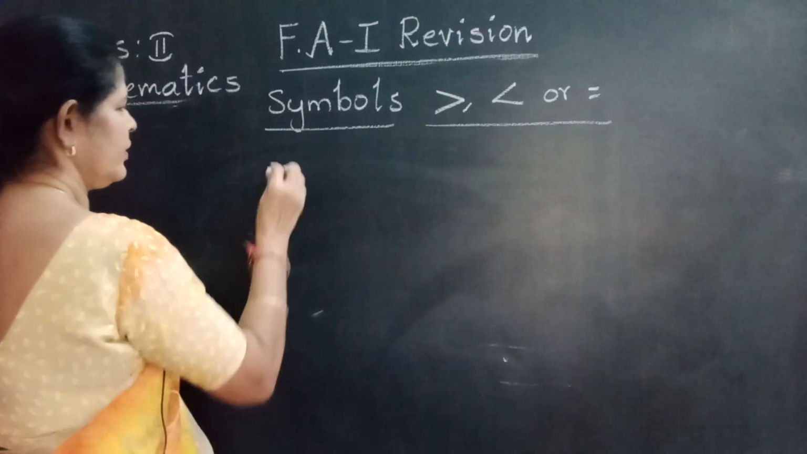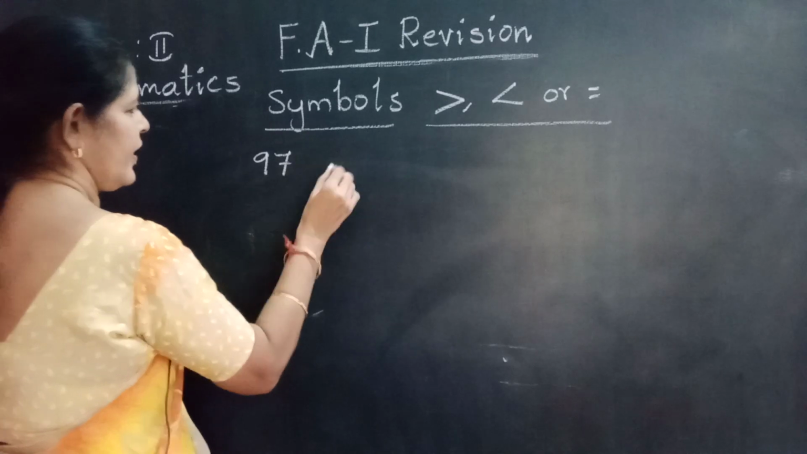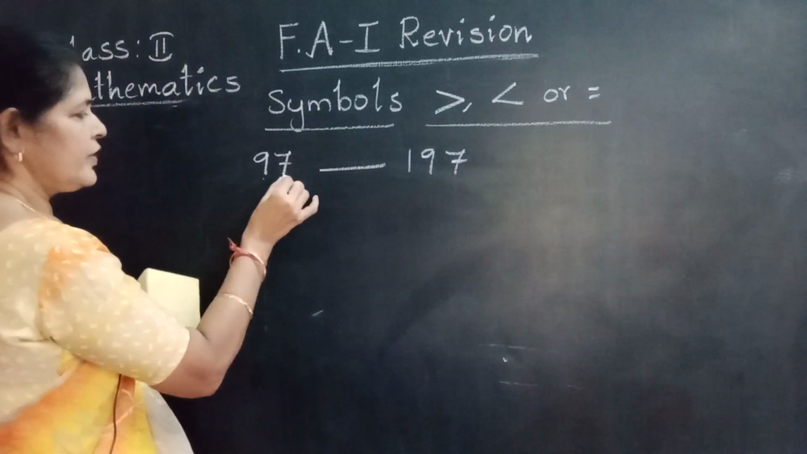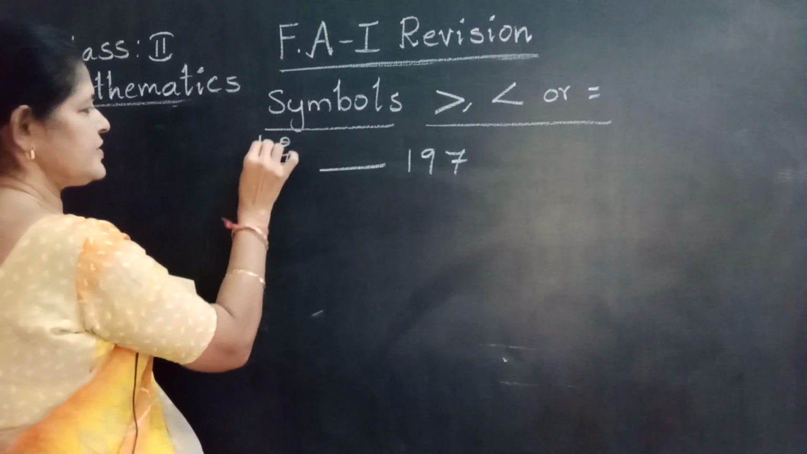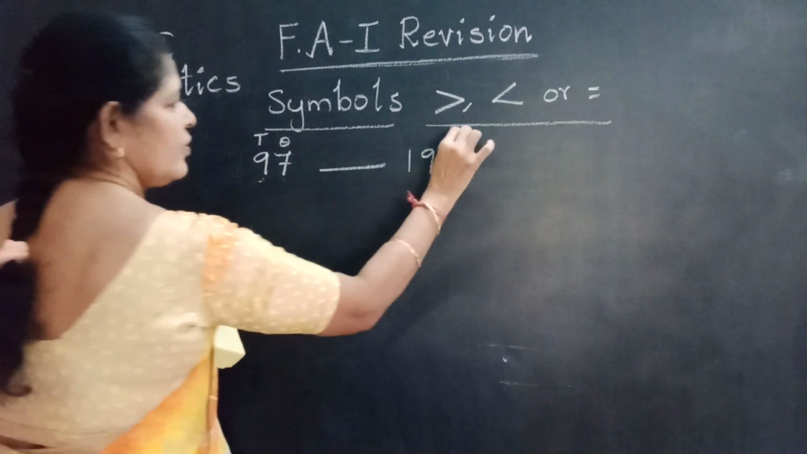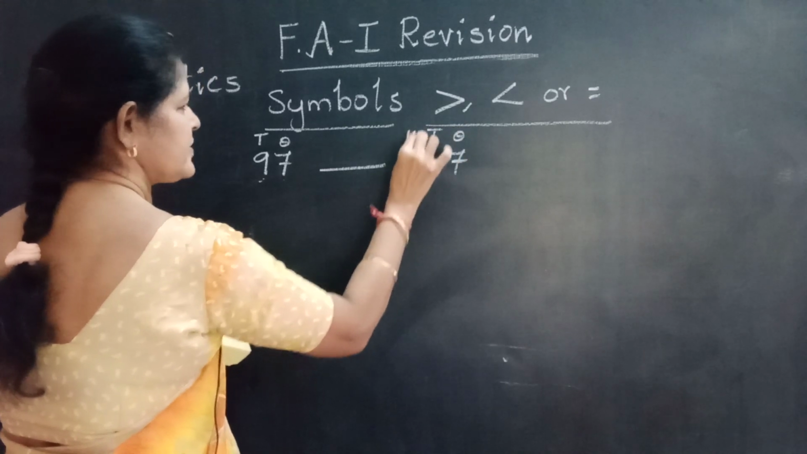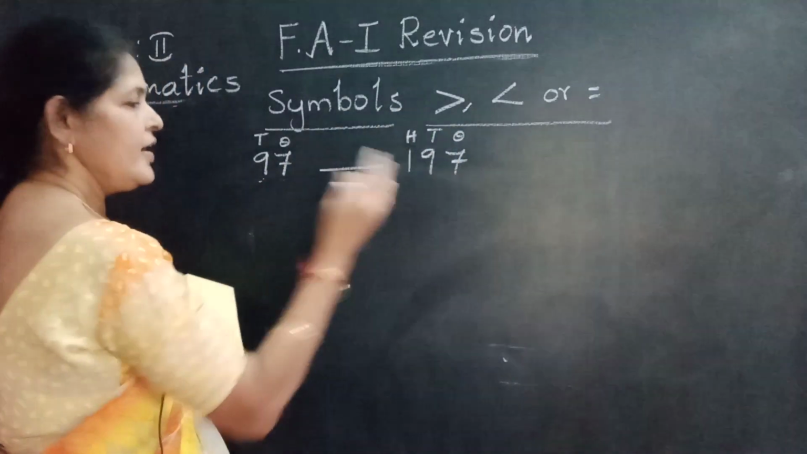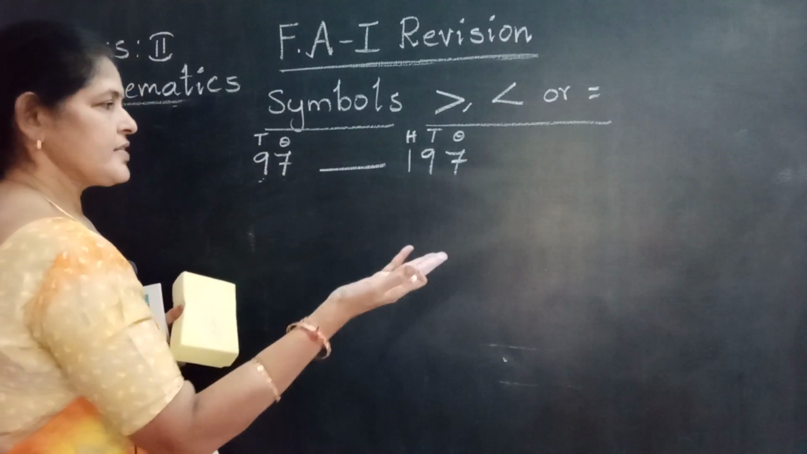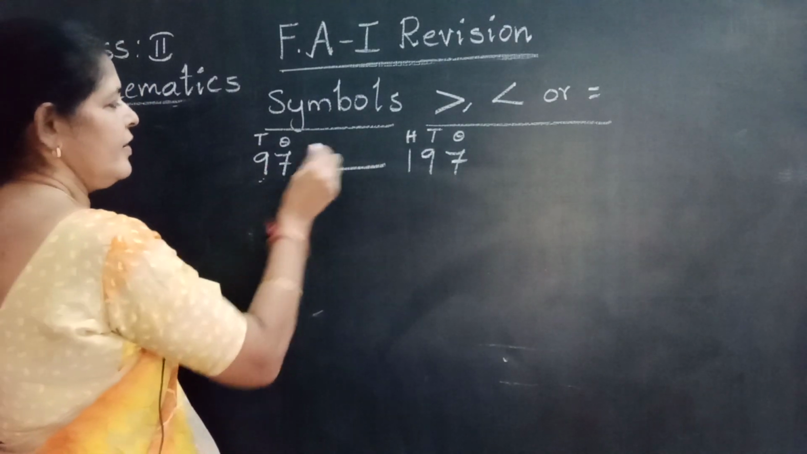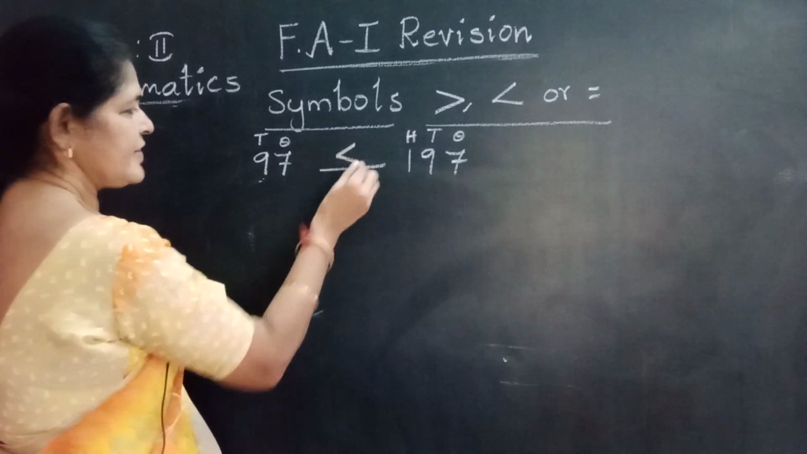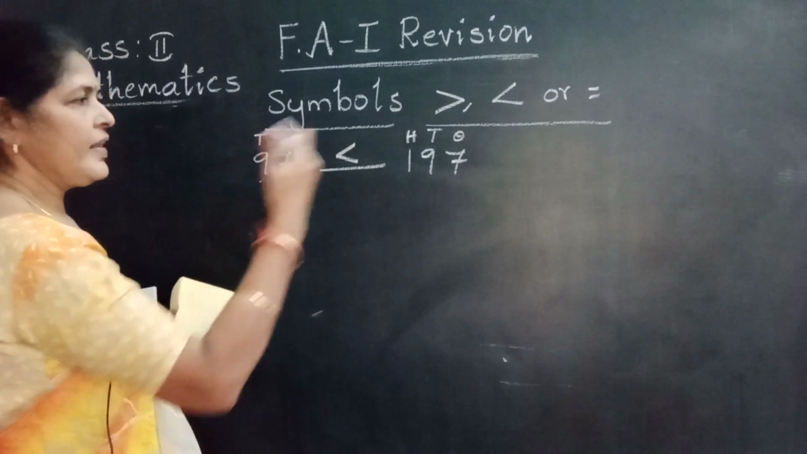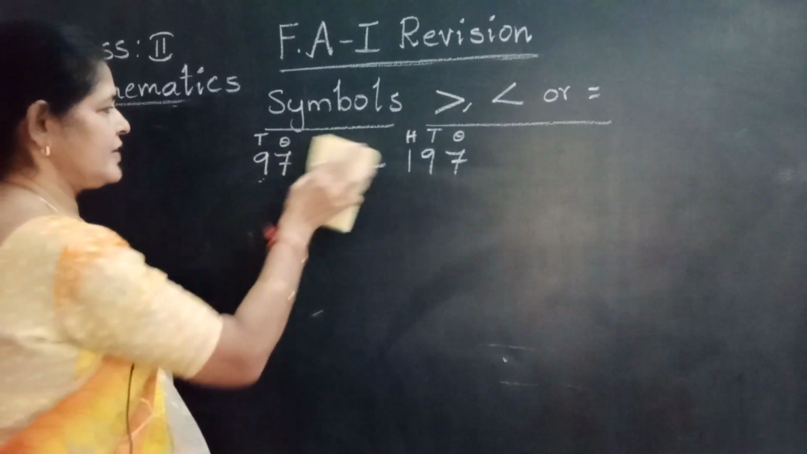Another number. 97 and 197. 97 is a 2-digit number: ones place, tens place, no hundreds. 197 has ones place, tens place, hundreds. Then which is big? This is big. Why? A 3-digit number is always greater than a 2-digit number. Then 97 is less than 197. We are going to keep the given symbols like this.